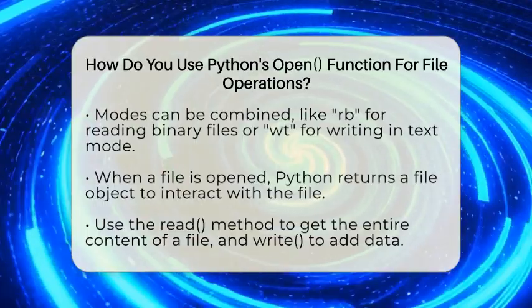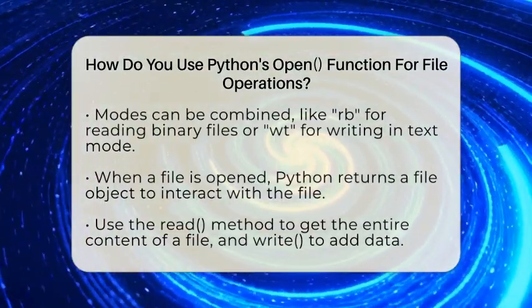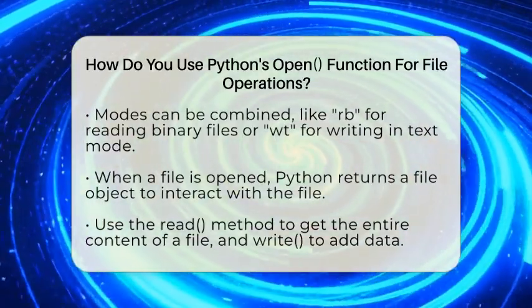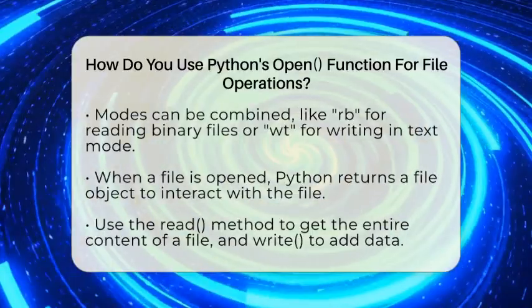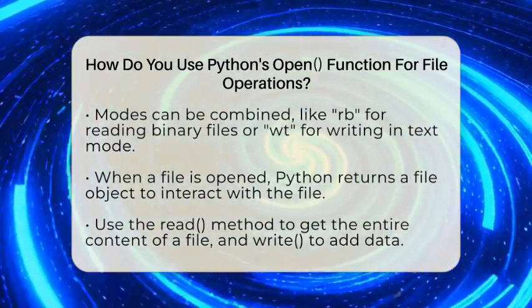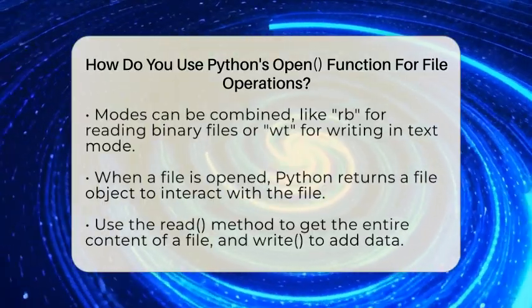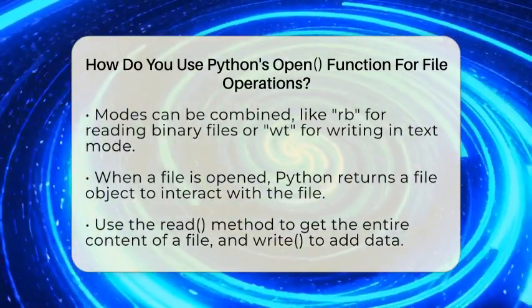For example, rb means read in binary mode, which is useful for images or other non-text files. wt means write in text mode, which is the default. When you open a file, Python gives you back a file object. This object is what you use to read or write data.